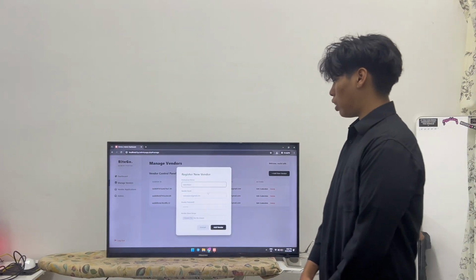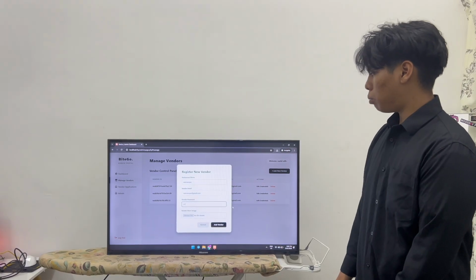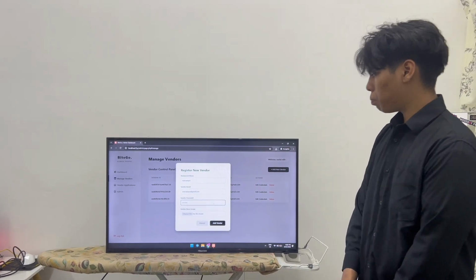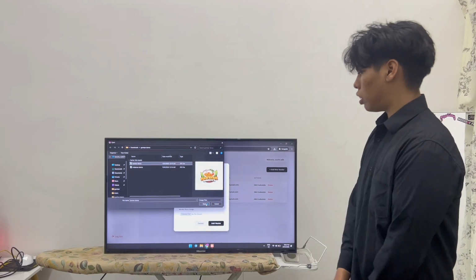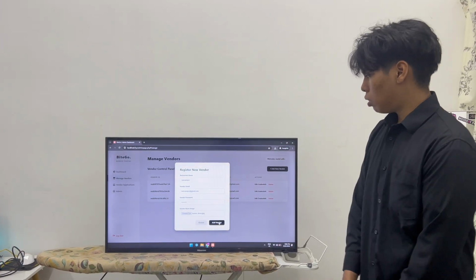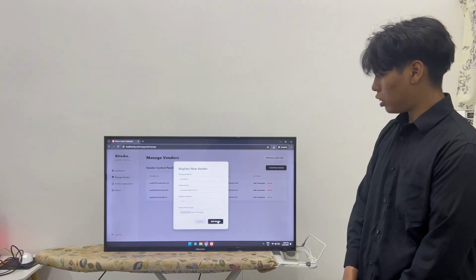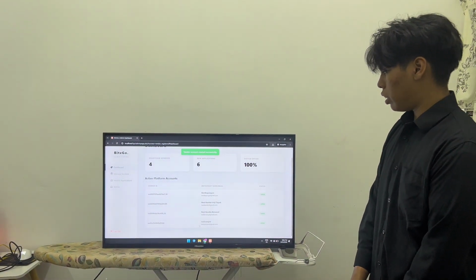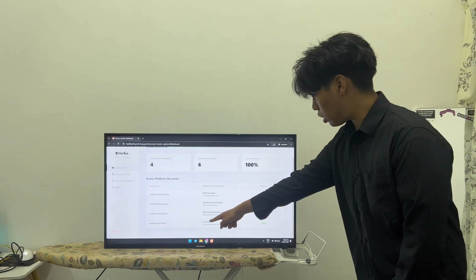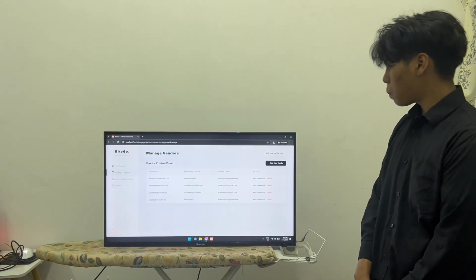First they have to put their restaurant name and the vendor email, and the admin will create a password for that. Then the admin will choose the image for them. They can edit it later if they want to change. Now press add vendor. After that, as you can see, the vendor name and the email are stated there.